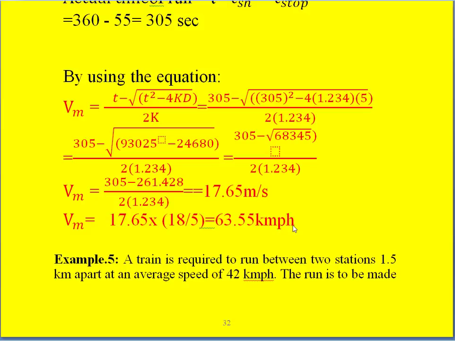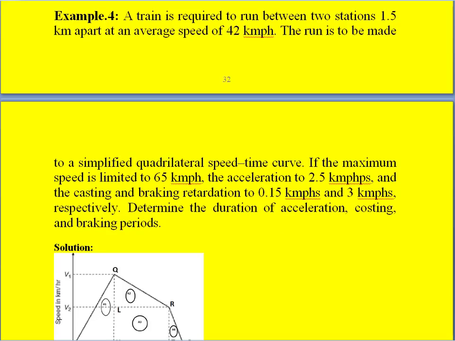So next problem: a train is required to run between two stations 1.5 kilometer apart at an average speed of 42 km per hour. The run is to be made to a simplified quadrilateral speed time curve. If the maximum speed is limited to 65 km per hour, the acceleration to